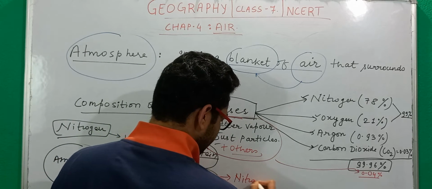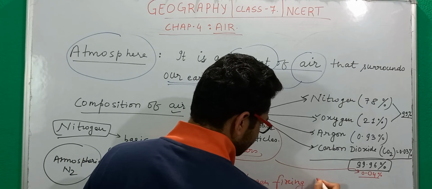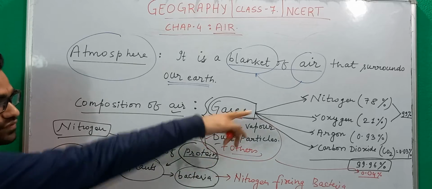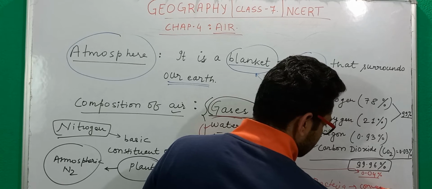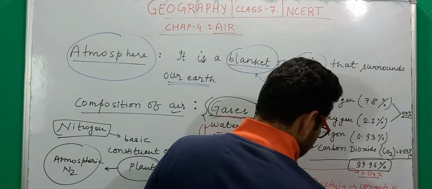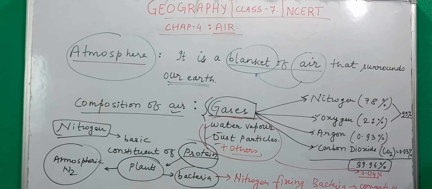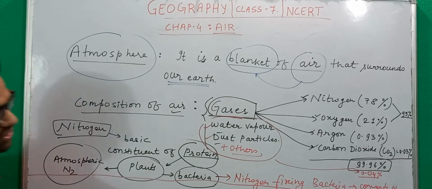These are nitrogen fixing bacteria which convert this atmospheric nitrogen, N2, into some form. I don't know if you are able to see; you will not be able to see if I write there. So basically this should be my boundary line, under which I do not have to go.